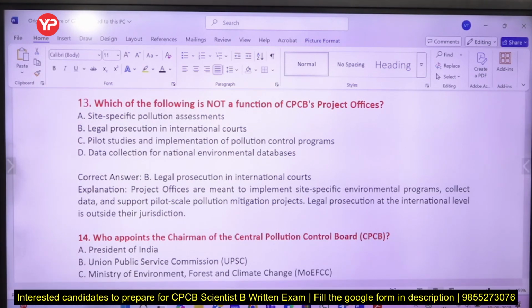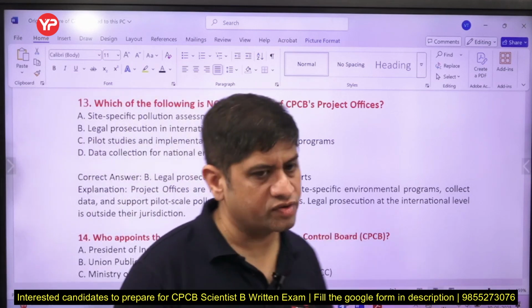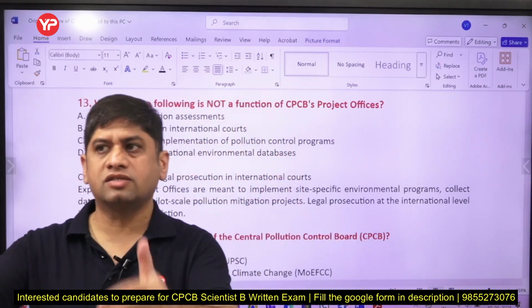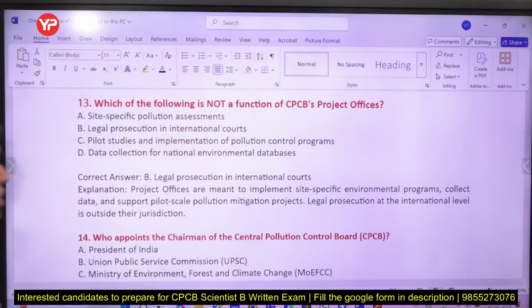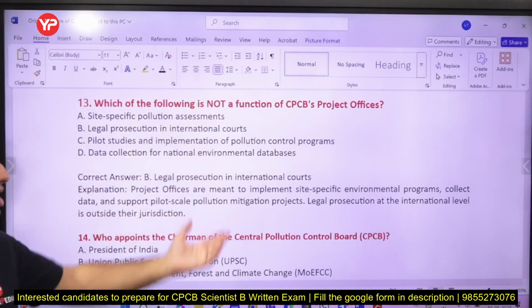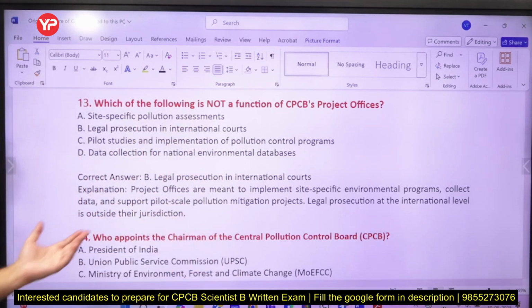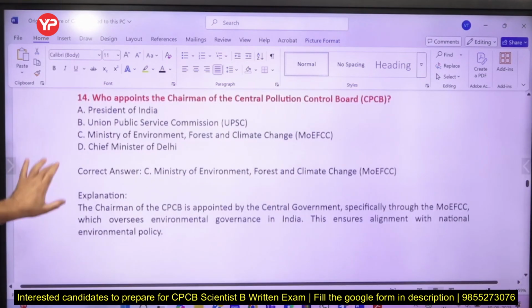Right. So B is not a function, which means all the others are functions. The Central Pollution Control Board, as I told you, has a directorate and also project offices. So, site specific pollution assessment. There are project offices at different locations from where you keep getting the assessment of pollution. Site specific environment programs collect the data and support pilot scale pollution mitigation projects. All these activities are done like this.